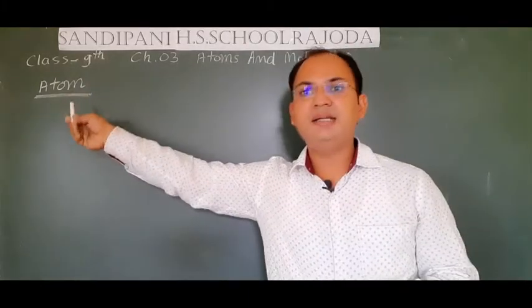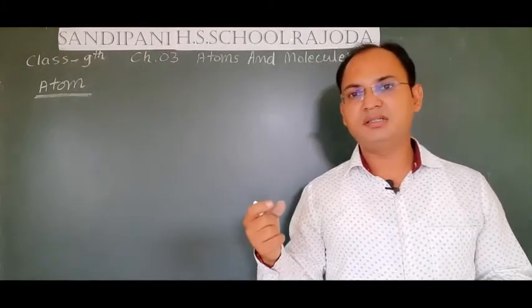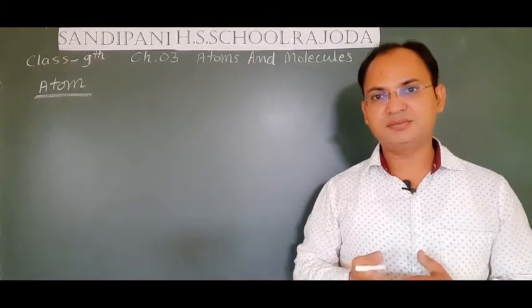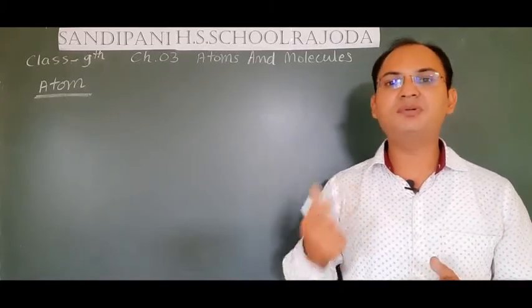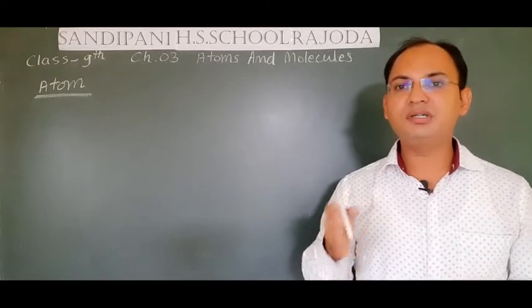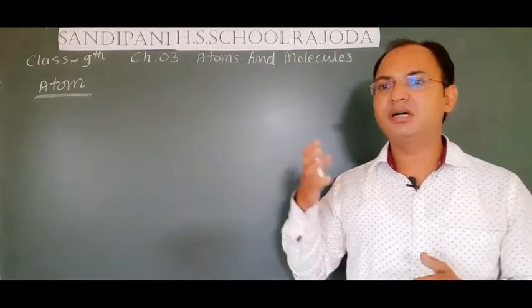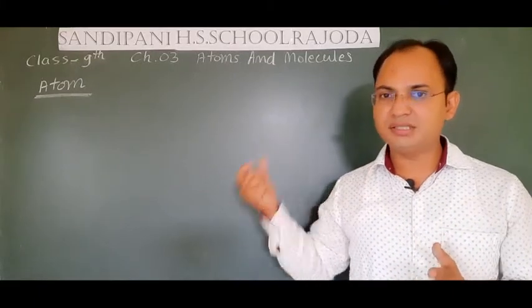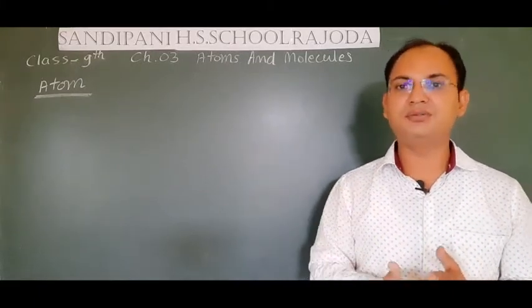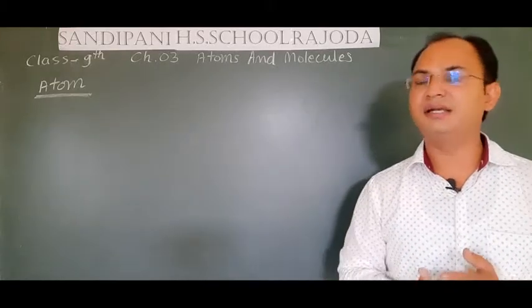So an atom is the smallest particle which cannot be divided further, but it is made up of subatomic particles, electrons, protons and neutrons, which do not have their own existence, but whenever they are present inside an atom in the right ratio, they form the atom.